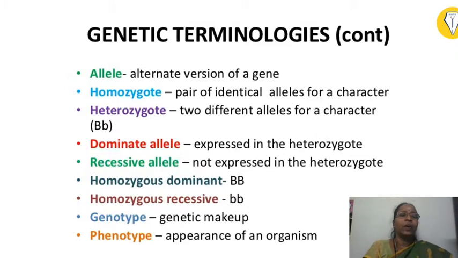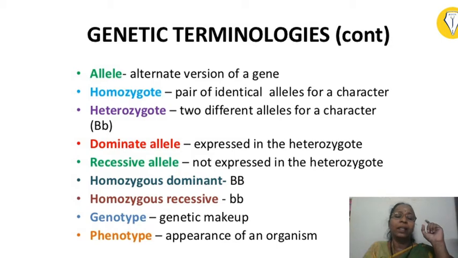Okay. Now we are going to see what is an allele. Allele is an alternate version of a gene. That means we have seen trait, right? For each trait, one allele will be there. We know what is a gene. A gene is a stretch of nucleotides or a fragment of DNA which codes for a single polypeptide chain. So a gene will be present in variant forms, that is alternate forms like trait. Each trait will be coded by one allele.